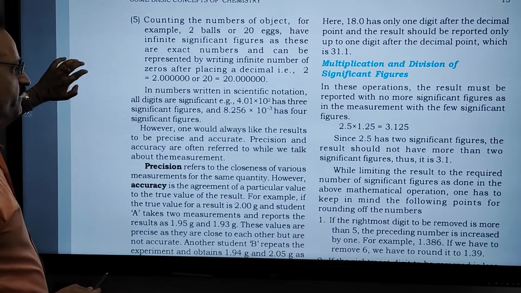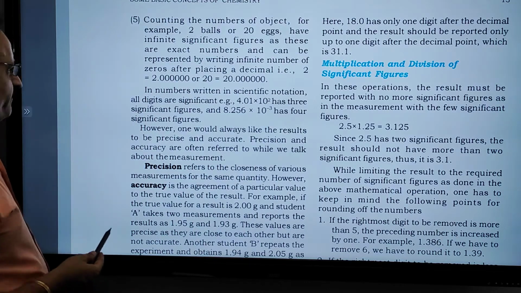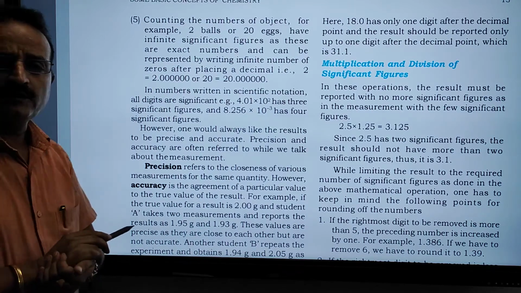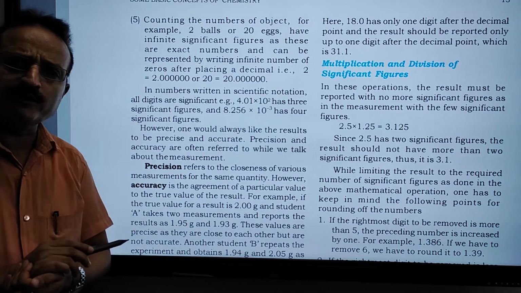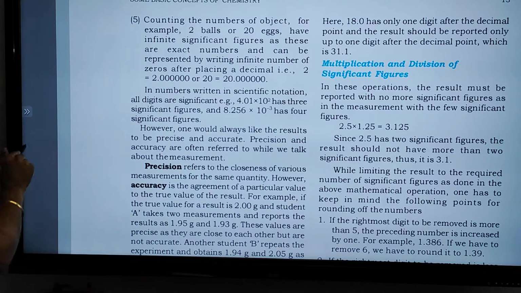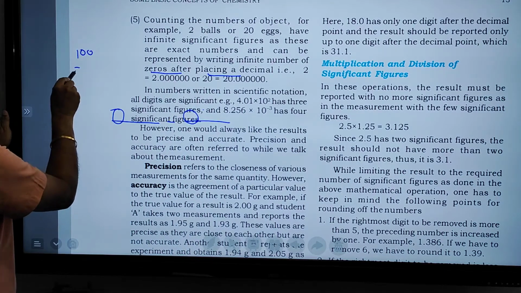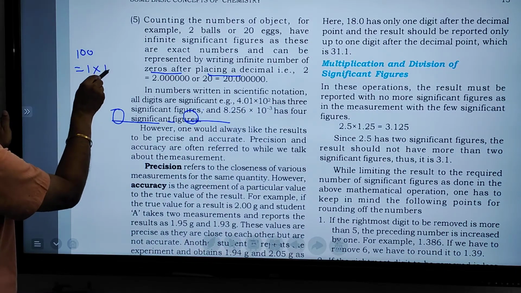In numbers written in scientific notation, all digits are significant. If you are writing in scientific notation, what does it mean? I am again giving one example. Suppose we are having 100. 100 means 1 into 10 raised to 2.